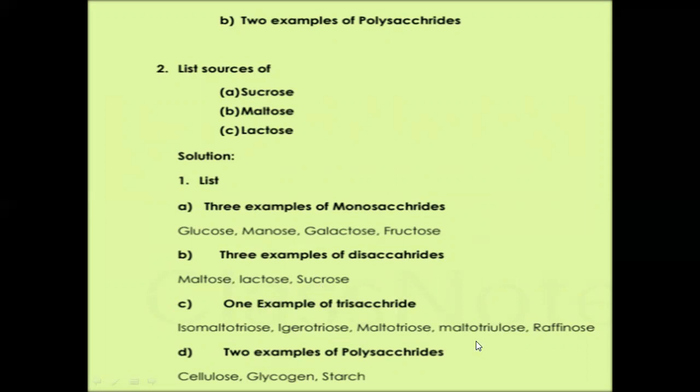But other examples are maltotriose, this one is isomaltotriose and other such sugars. These are other examples of the trisaccharide. And cellulose, glycogen, and starch are the examples of polysaccharides.